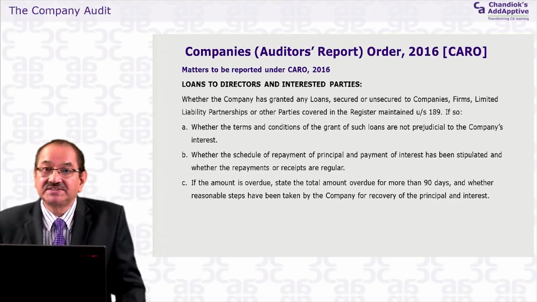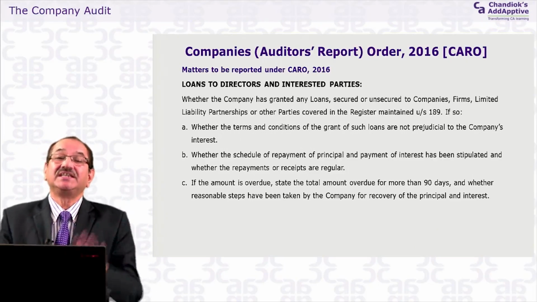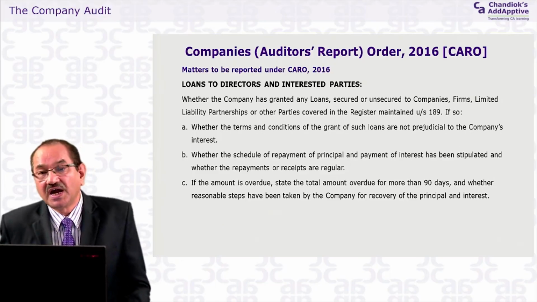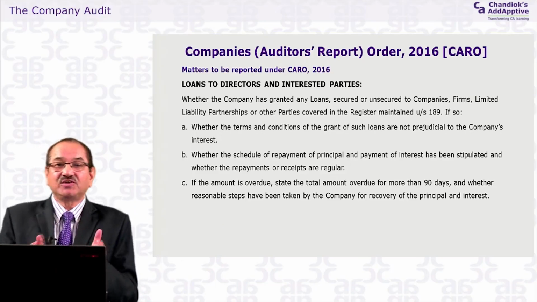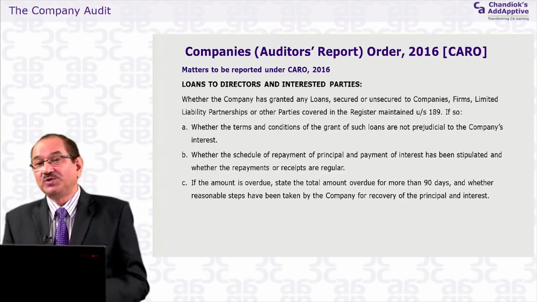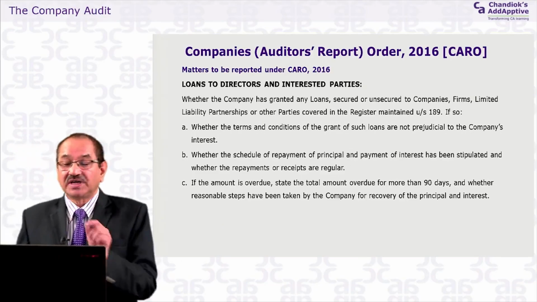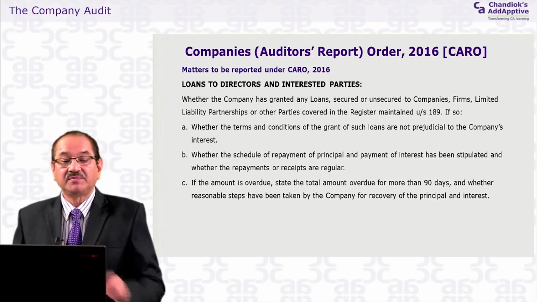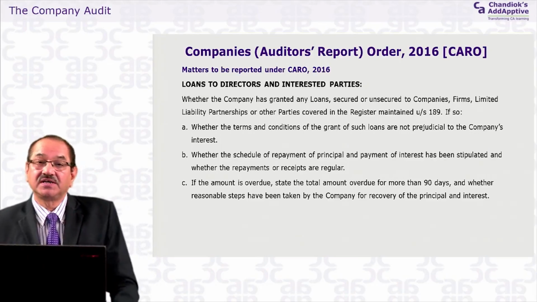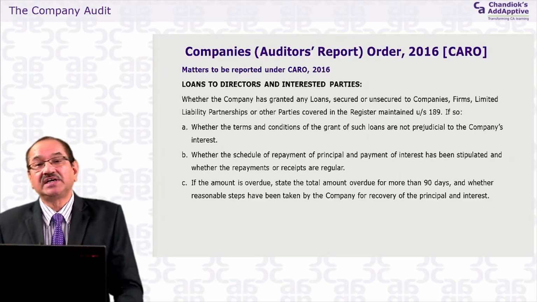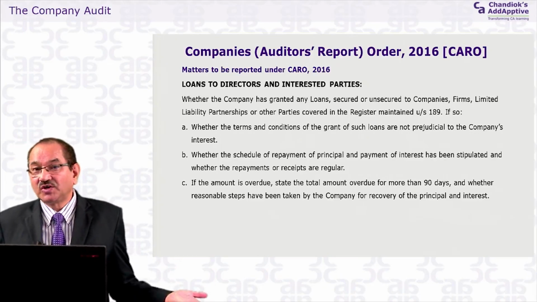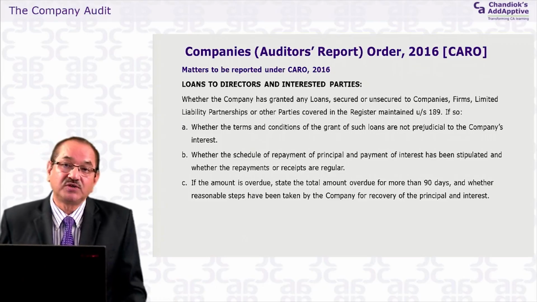You must have studied this section in detail in your corporate law paper, and therefore what is the requirement here? The auditor has to check whether the company has given loans, secured or unsecured, to companies, firms, limited liability partnerships or other parties covered in the register maintained under section 189. You can see the registers maintained under 189.